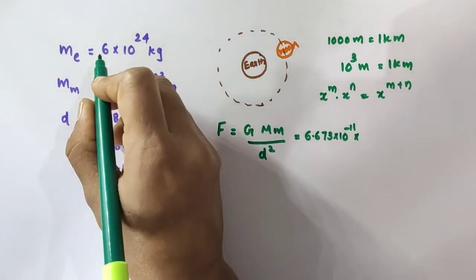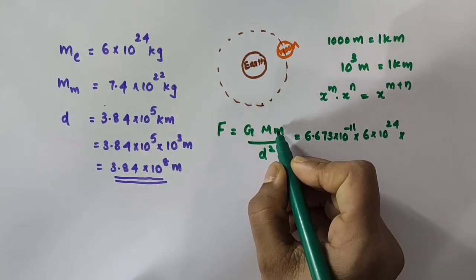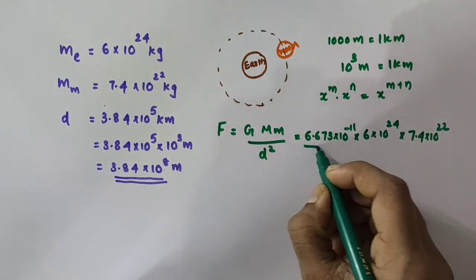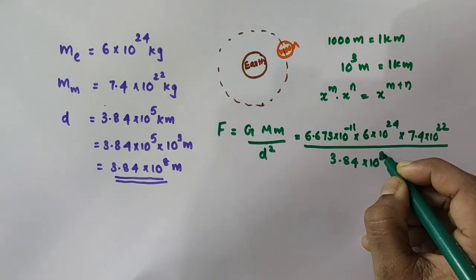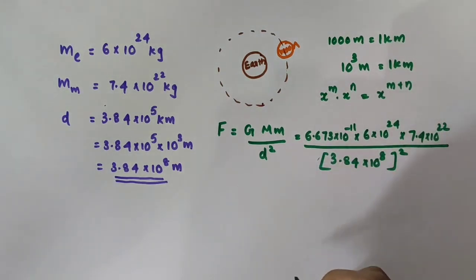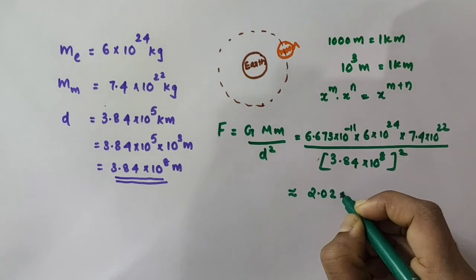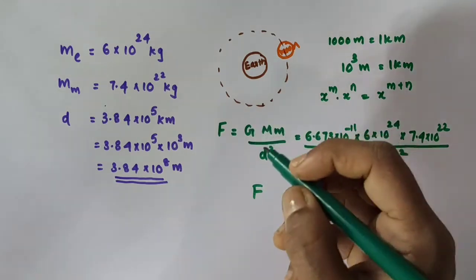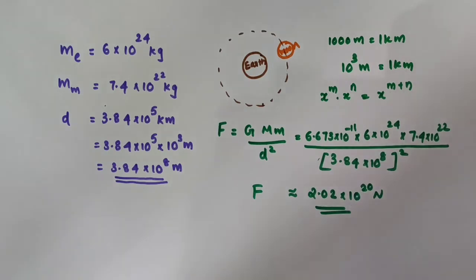So I am taking this capital M as the mass of the earth, that is 6 into 10 raised to 24, then into the mass of the moon, small letter m, that is 7.4 into 10 raised to 22, then divided by d square. What is d? 3.84 into 10 raised to 8 whole square. While you are doing this calculation, you will get the value approximately equal to 2.02 into 10 raised to 20 Newton. So you will get the force with which the earth attracts the moon, approximately 2.02 into 10 raised to 20 Newton.